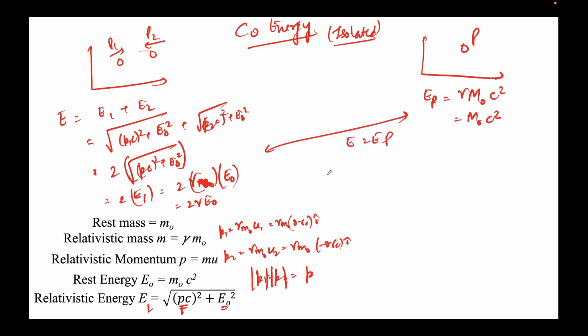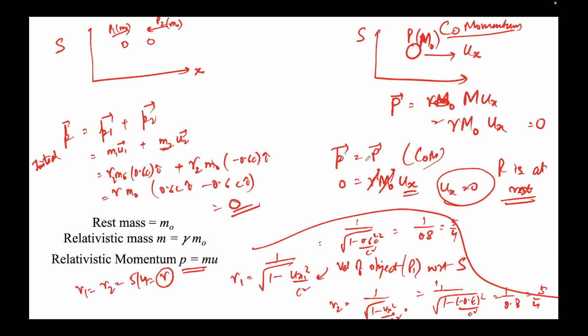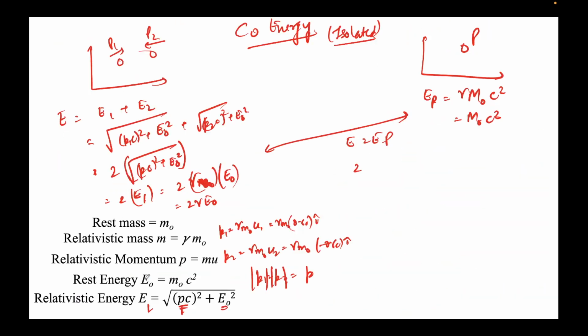The initial energy E is 2 times the value of gamma we calculated in the last slide, 5 by 4. So 2 into 5 by 4 into E naught should be equal to capital M naught times c square. The value of E naught is small m naught c squared.